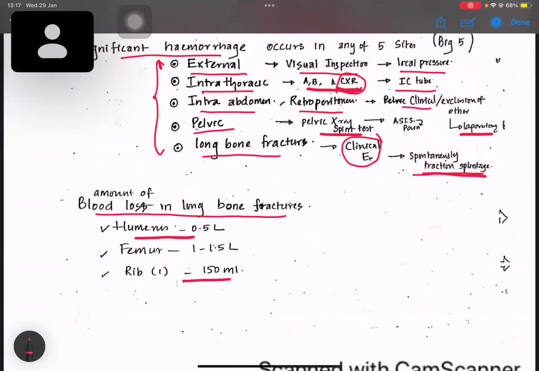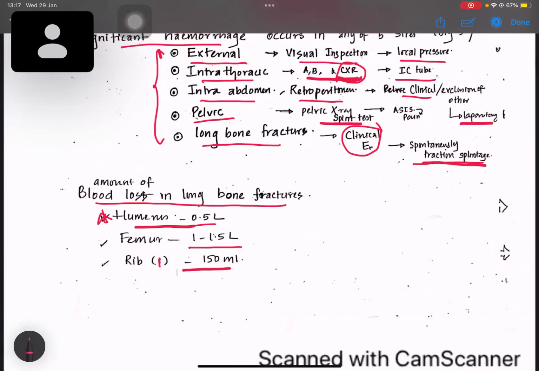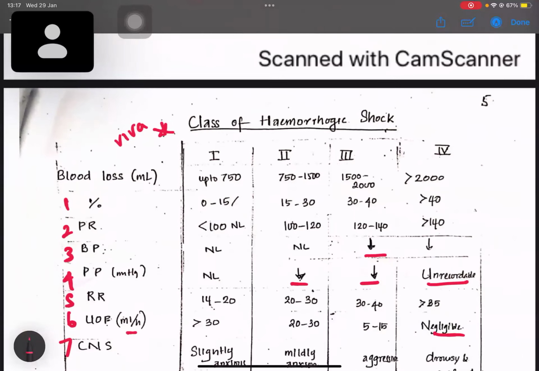It varies. If there's a humerus fracture, usually 0.5 liter blood loss. Femur, 1 to 1.5 liter. If it's a rib fracture, I mean one fracture at the rib, 150 ml. So we have to calculate the number of fractures, and we have to calculate how much the patient has lost.